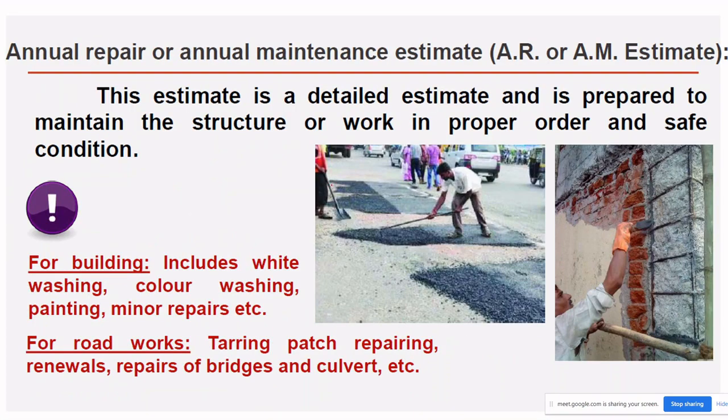So next is the annual repair and annual maintenance estimate. Okay, it's also called the AR or AM estimate. This estimate is a detailed estimate and it's prepared to maintain the structure or work in proper order and safe conditions. So it is maintenance work. For buildings, they need to provide an annual repair or annual maintenance estimate, which includes whitewashing, color washing, painting, minor repairs, etc. For roadworks, tarring, patch repairing, renewals, repair of bridges, culverts, etc.